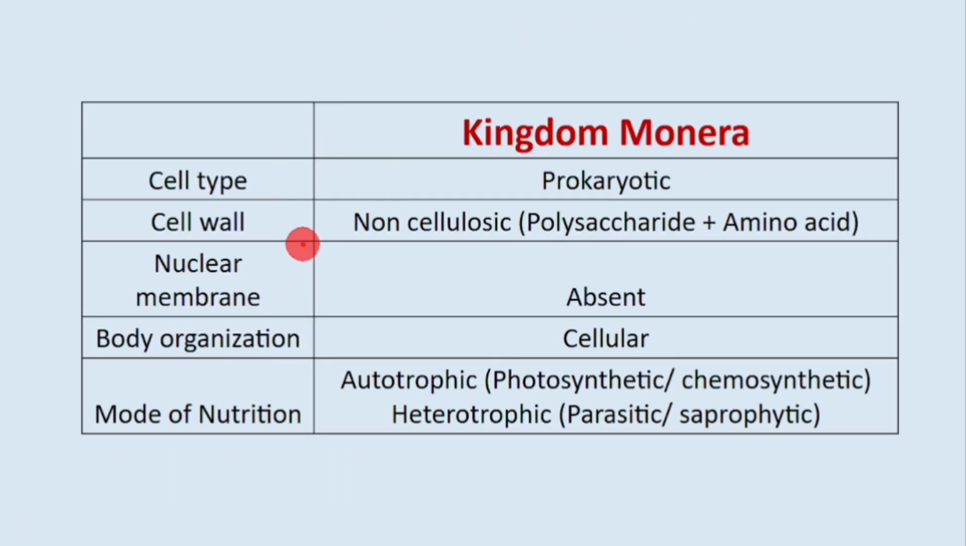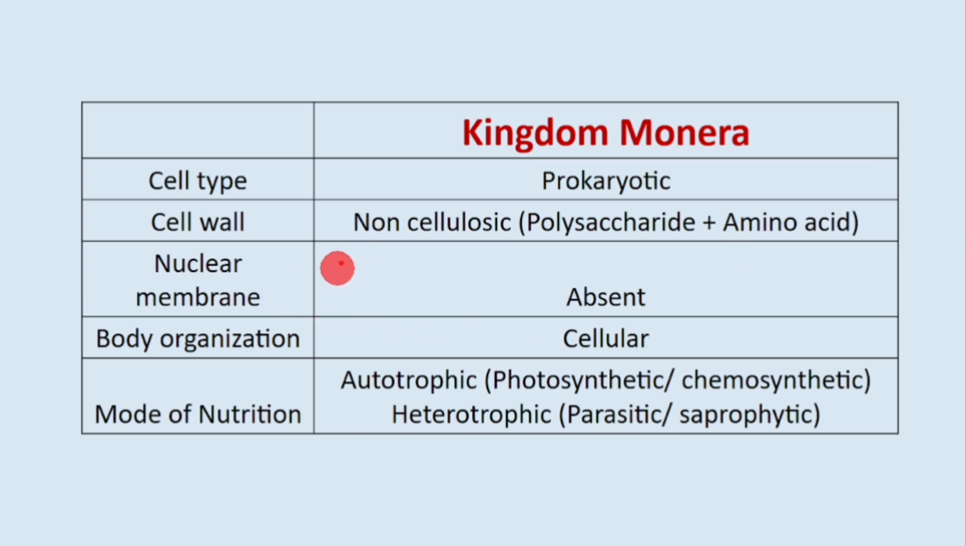So now we will learn the characteristic features of the five kingdoms. In detail, we will study in later videos. Today, we will just learn the important points. So, these are the five different features. Cell type is prokaryote. So, Monera kingdom is the only kingdom which has prokaryotic cells. Rest four are eukaryotic. Cell wall, Monera, they have special cell wall which is non-cellulosic. It is made of polysaccharide, which is peptidoglycan, and it also has amino acids in it.